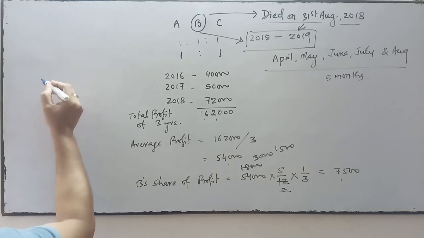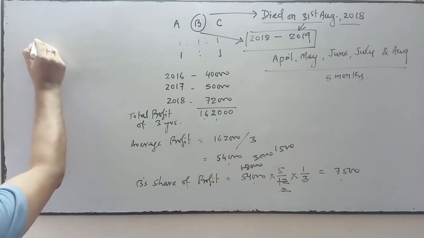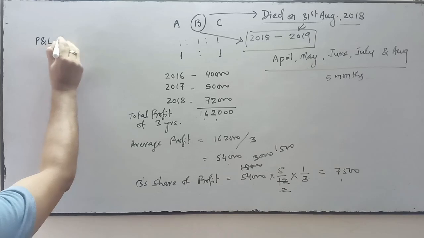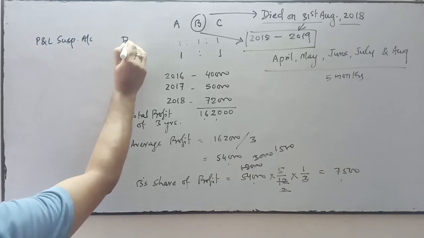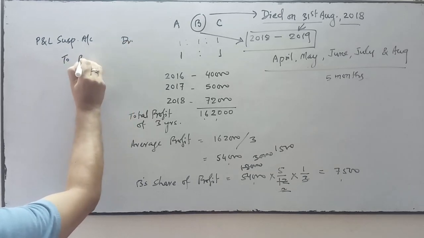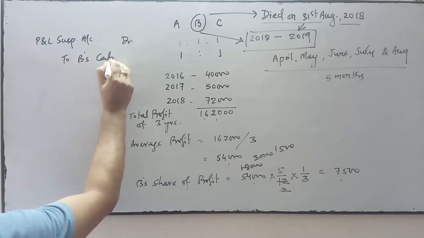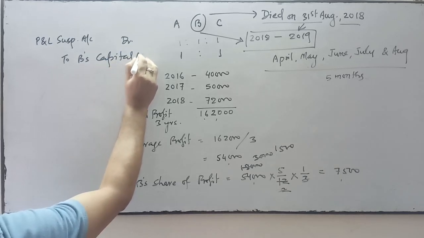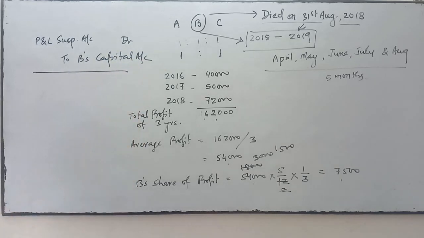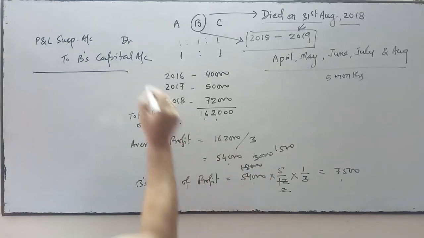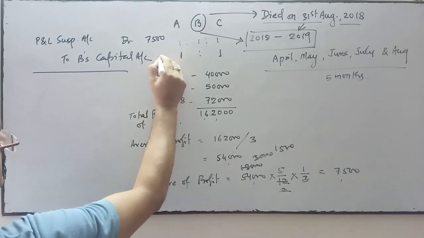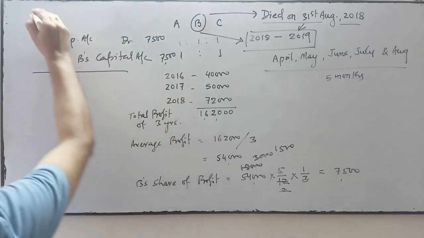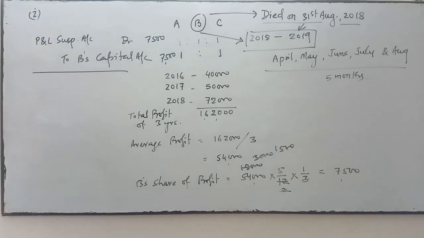So the entry will be: Profit and Loss Suspense Account debit to B's Capital Account, 7,500. This is the entry in case number 1.